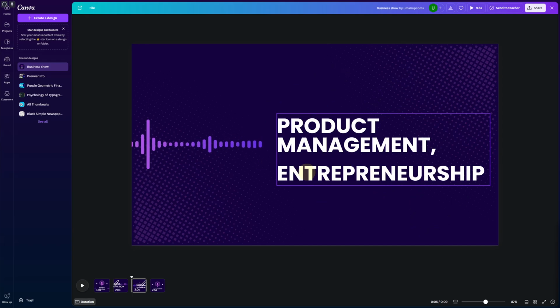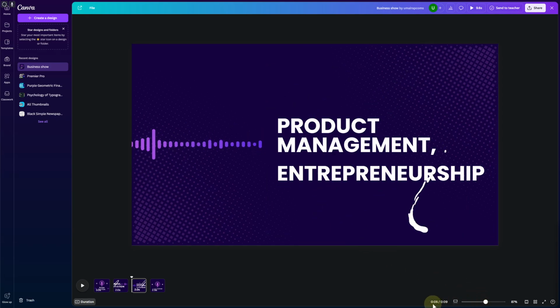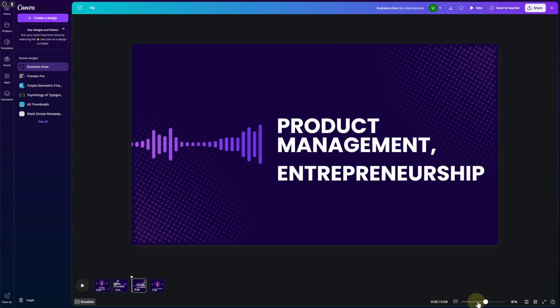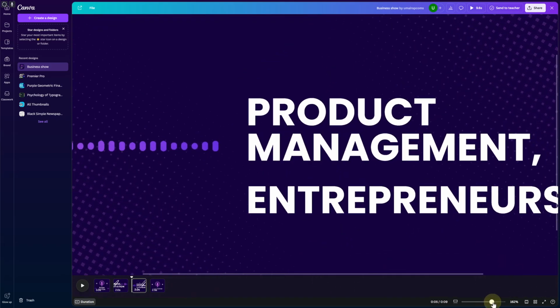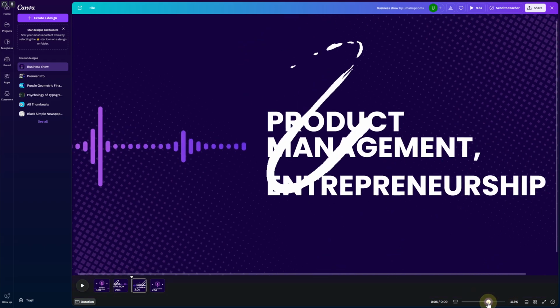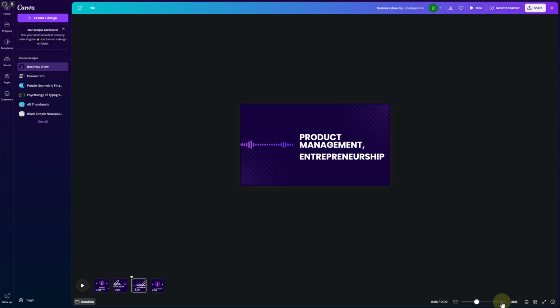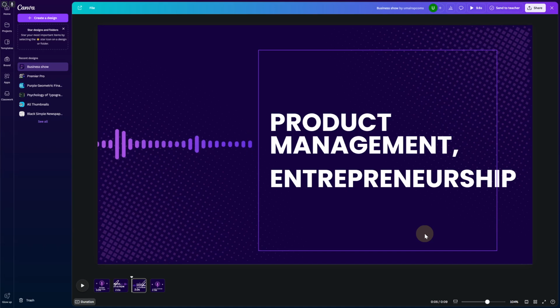So to fix that up, you can see at the bottom right side of your screen, we have this slider going on right in front of the time frame showing up, as you can see here. And we are going to be simply increasing this slider, and you can see we are zooming in. Currently we are set to 162%, and to zoom out you can simply do this again but in reverse, and you can see we are currently at 36% zoom. You can see the zoom highlighting as well. So that's how easily you are able to zoom in and out on Canva video.